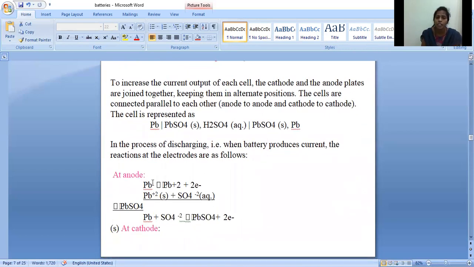So in the forward direction, lead is acting as the anode. So lead is losing 2 electrons to produce Pb2+. But this Pb2+ immediately reacts with the sulfate ions in the electrolyte to produce lead sulfate. So these two reactions take place at anode. By adding these two reactions, we will get the overall reaction at anode: Pb + SO4^2- giving rise to PbSO4 + 2 electrons. So this is the reaction at anode.